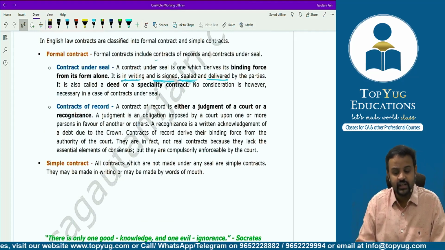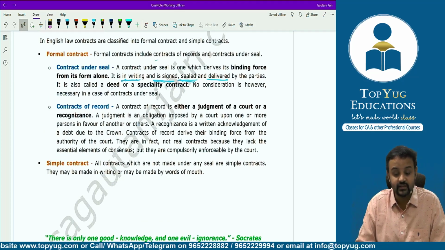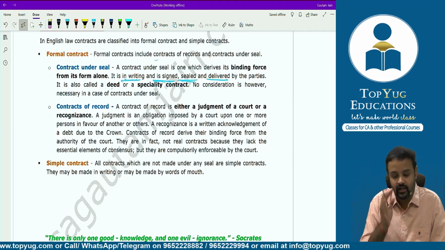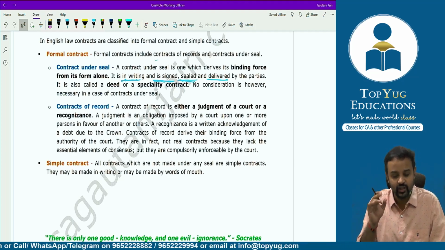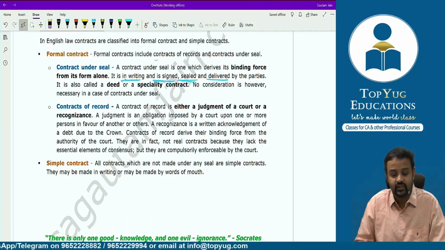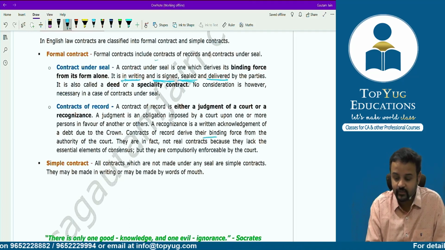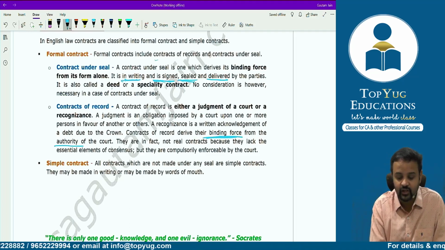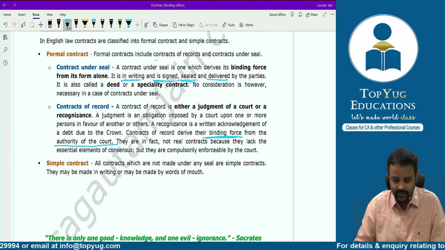A judgment is an obligation imposed by a court upon one or more persons in favor of another or others. A recognizance is a written acknowledgement of a debt due to the crown. Contracts of record derive their binding force from the authority of the court, correct? As we said, it is deriving its binding force from where? From the authority of the court. That means court is compelling. That's where the contract comes into existence.